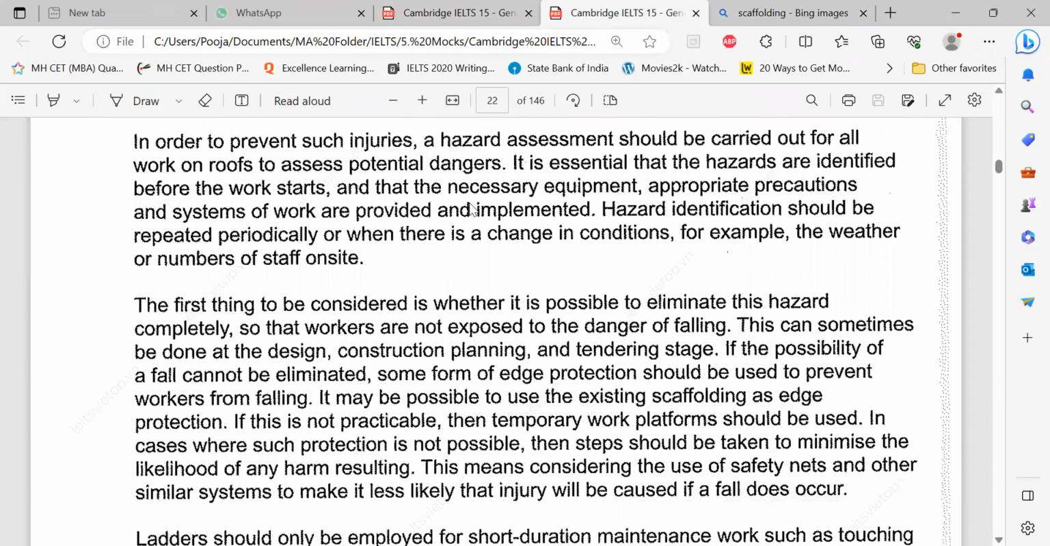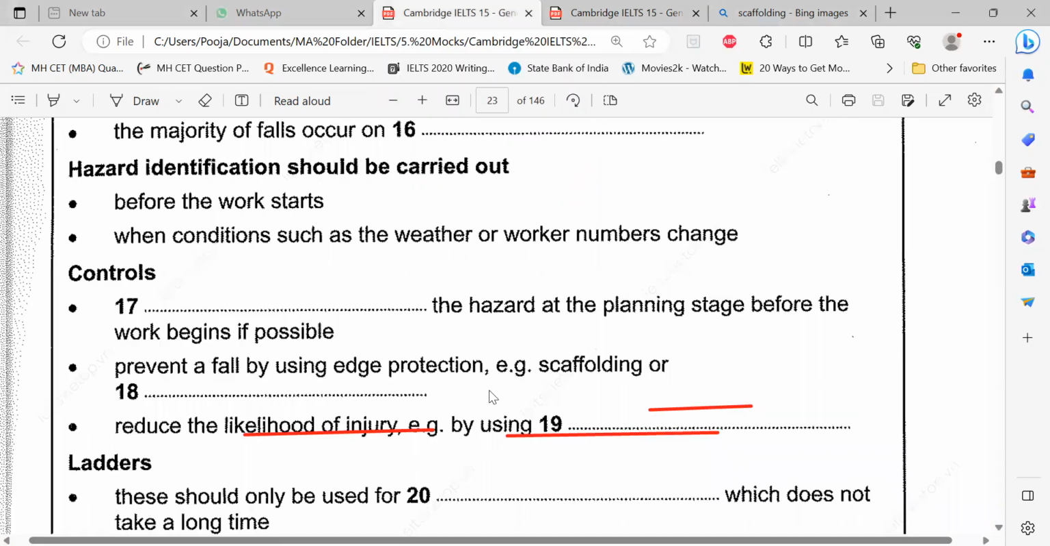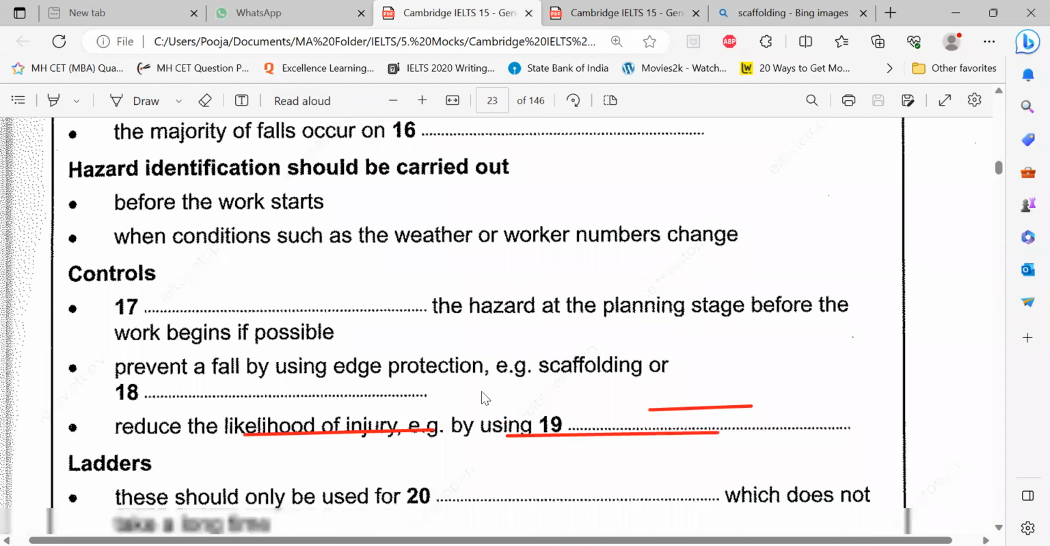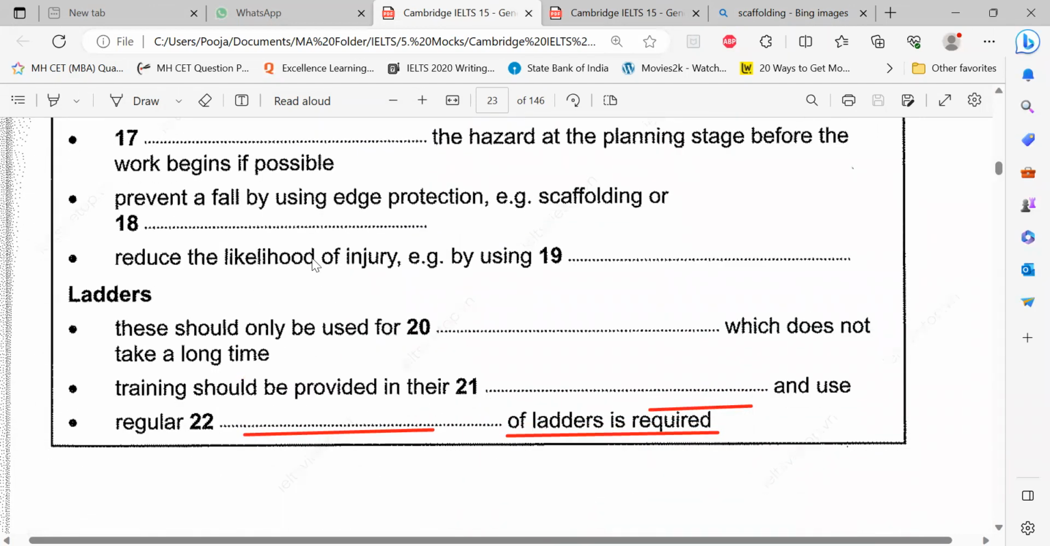Sixth line. It may be possible to use the existing scaffolding. Platforms should be used. Yeah, scaffolding as edge protection. If this is not practical, that means it is or, then temporary work platforms. How many words can I take out of this? Three. Yeah, temporary work platforms. So can I use temporary work platforms? Can I use three words? Yes, perfect. Then reduce the likelihood of injury. Example by using, reduce the likelihood.